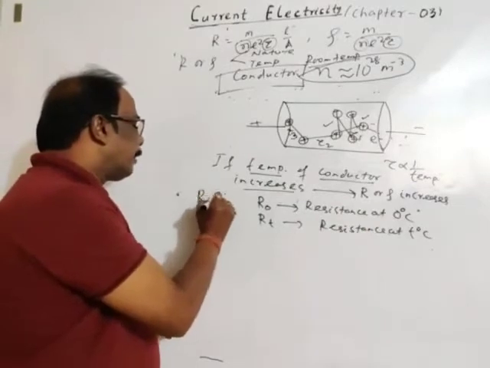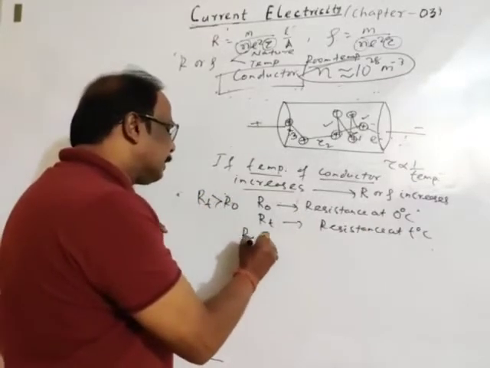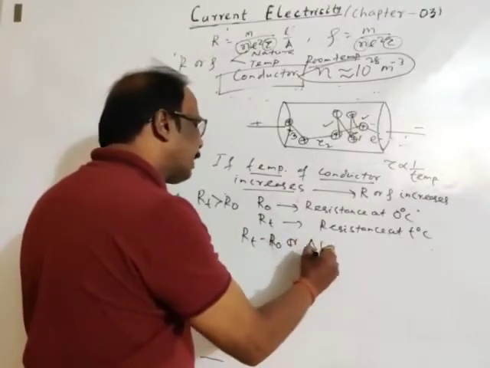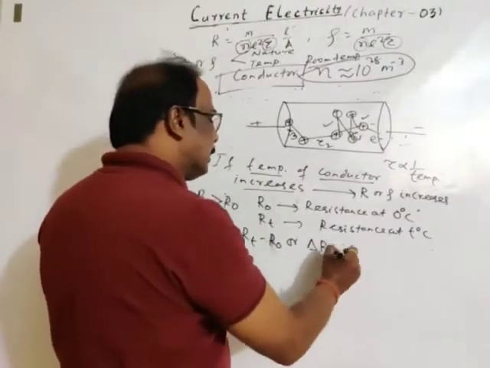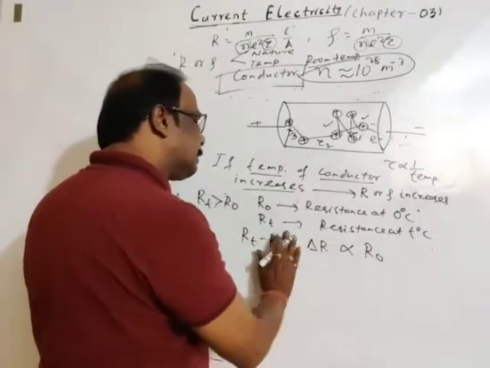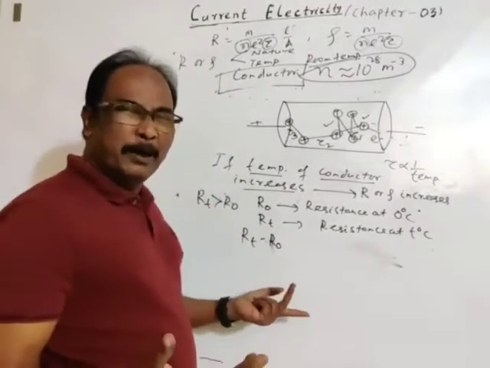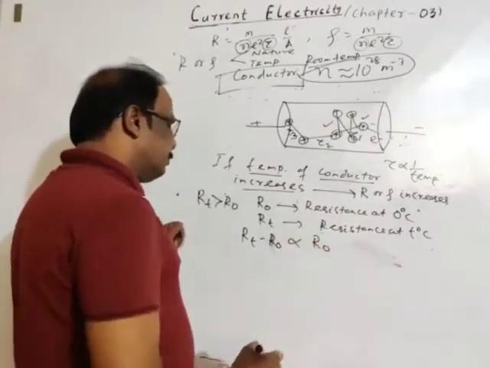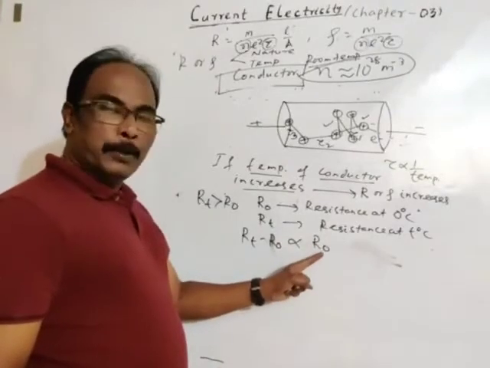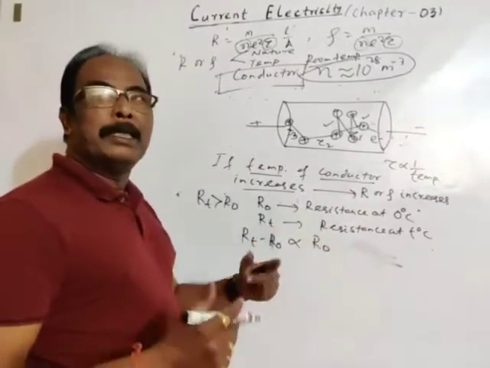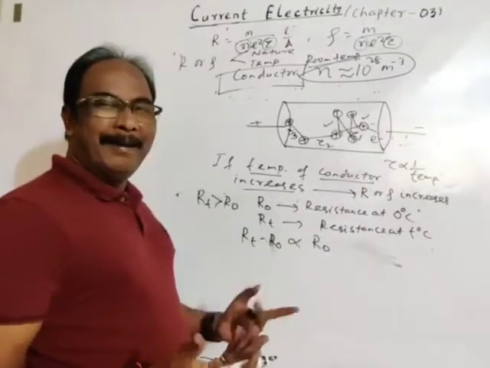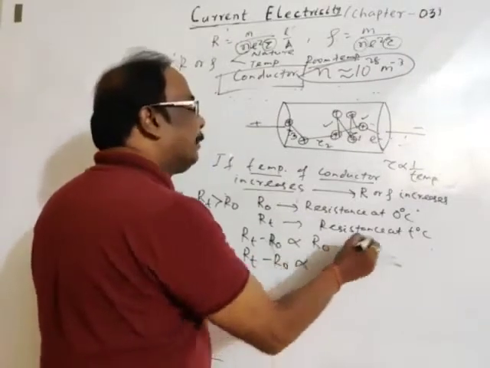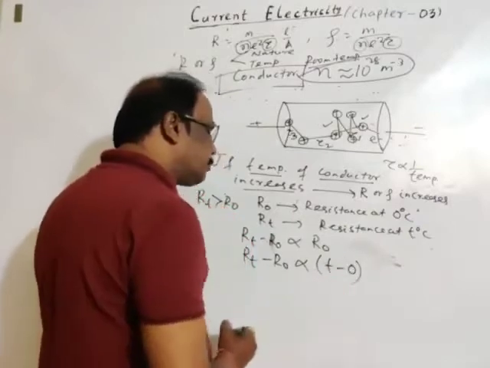So RT is greater than R0. The increase in resistance, RT minus R0, or delta R, is directly proportional to the original resistance: RT minus R0 is directly proportional to the initial resistance at 0 degree centigrade. If the initial resistance is more, the increase in resistance will also be more. Again, the increase in resistance is directly proportional to the increase in temperature, T minus 0.